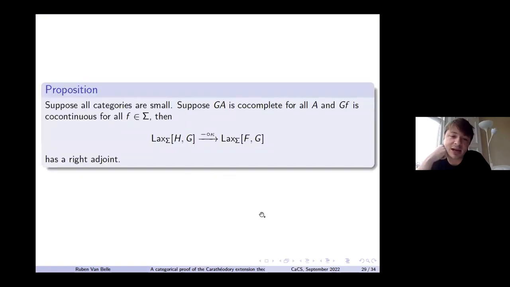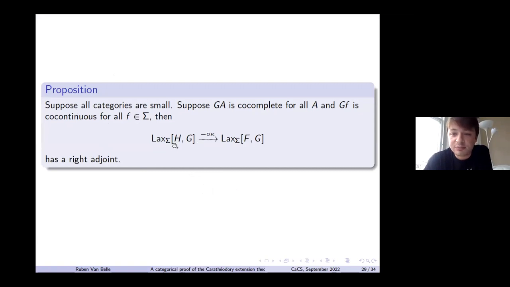Again, for the Lax ones, things are a bit easier. If we assume, from now on, that all categories are small, that G is co-complete, so it's a pre-order, and that GF preserves all co-limits for all the F's in sigma.